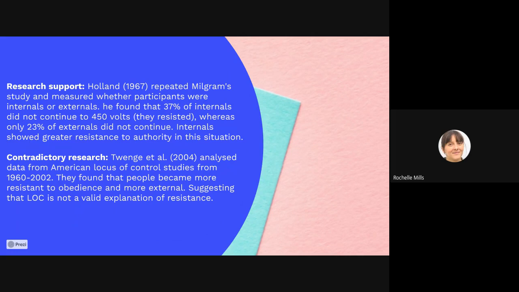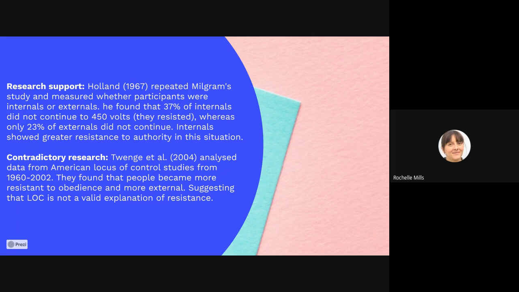So Holland repeated Milgram's study and found that whether participants were internals or externals affected their behaviour. So he found that 37% of internals didn't continue to 450 volts, so they resisted that social influence, whereas only 23% of externals did not continue. So internals showed a greater level of resistance to authority. However, it's not 100%, is it? So it's still not a complete explanation for resistance to social influence.